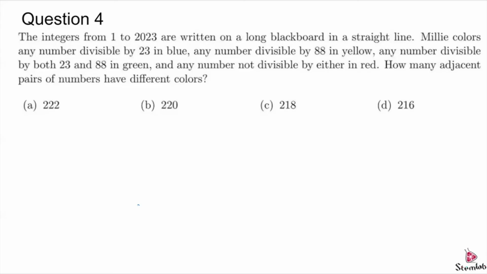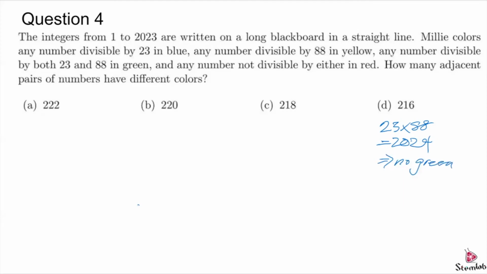Okay, so first thing we notice is 23 and 88 are actually coprime, meaning they don't share any factor except for 1. And 23 times 88 is already 2024. So there will be no greens in our list because there will be no numbers that are divisible by both 23 and 88. Okay, so no green.